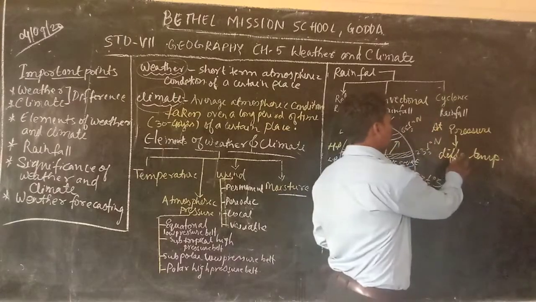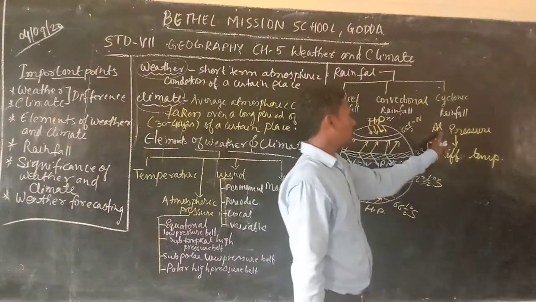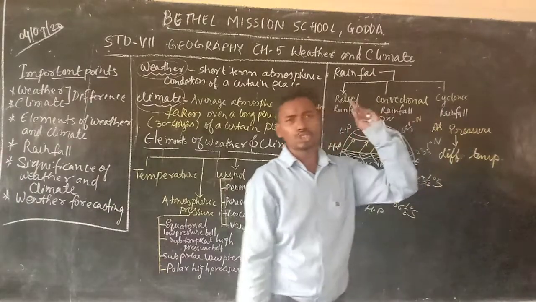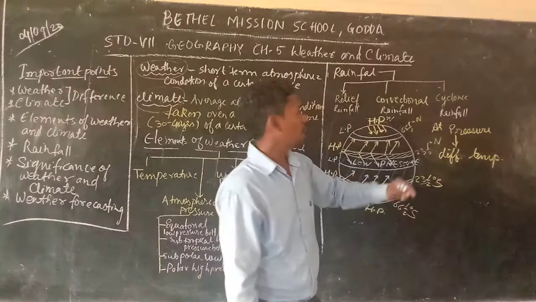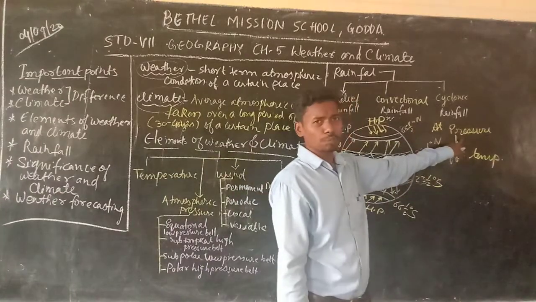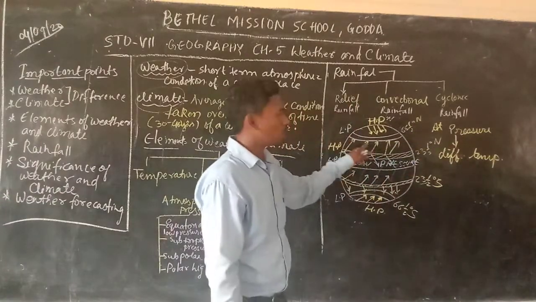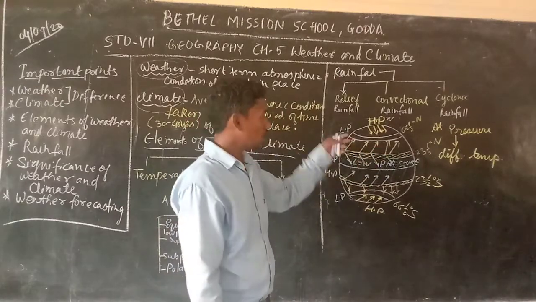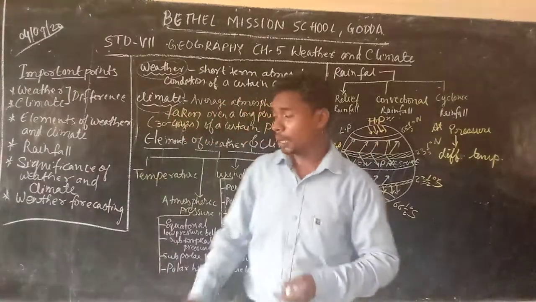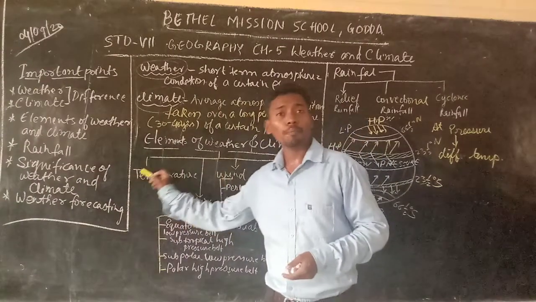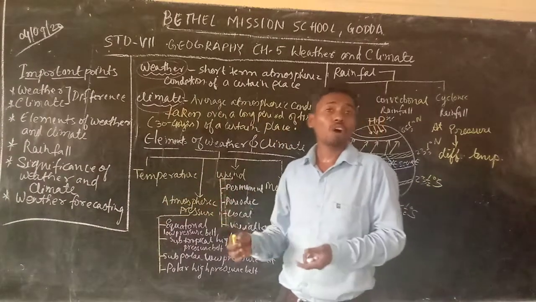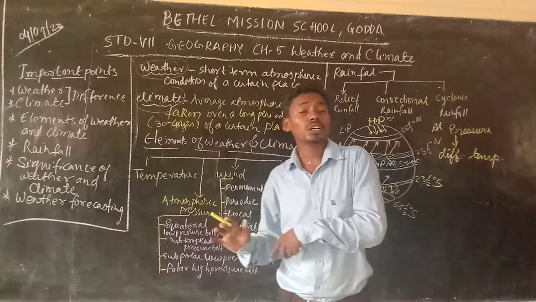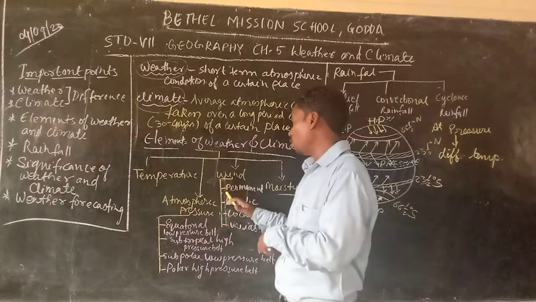If we don't have the difference in temperature, this difference in atmospheric pressure is not going to be created. And if there is no difference in the atmospheric pressure, the wind is not going to blow. So you understand why I said temperature is the mother of almost all the elements of weather.